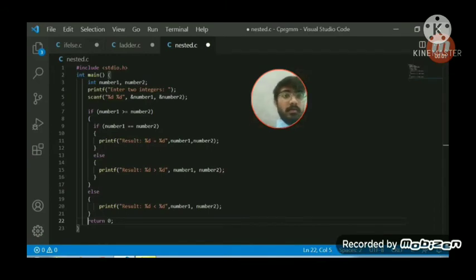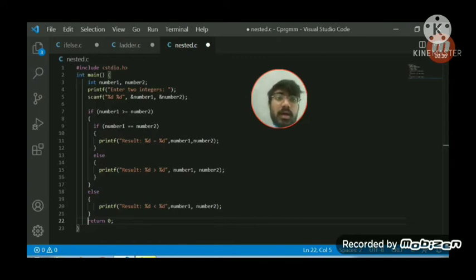Here we have another example in the nested if else statement. The same program is here. First it will check whether the first number is greater than or equal to the second. If this condition is true, it will enter the if block, and there is another condition inside the if.